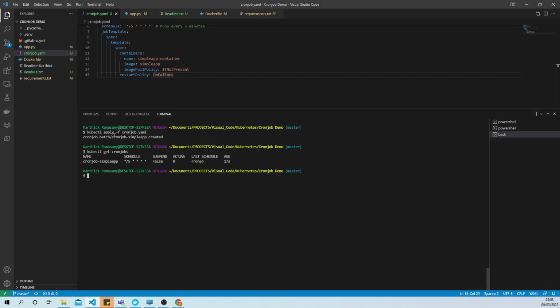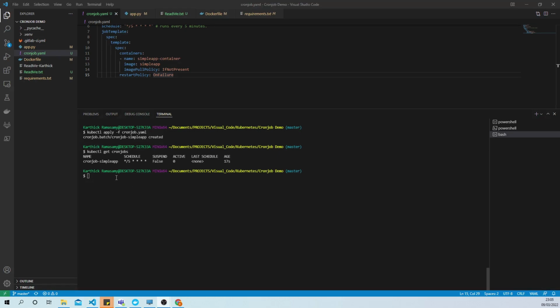Okay, so we just created one cron job under the name cronjob-simple app, and it's been scheduled to run every 5 minutes. It has no active pods at this time. It was just created 17 seconds ago. So it will take about 5 minutes, because the job is scheduled to run every 5 minutes, to create a new pod. We will wait for 5 minutes and come back to see whether any new pod has been created or not.